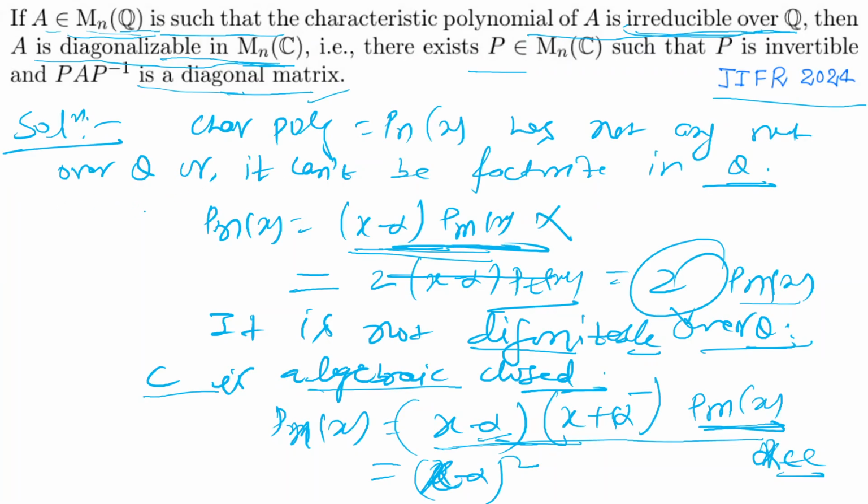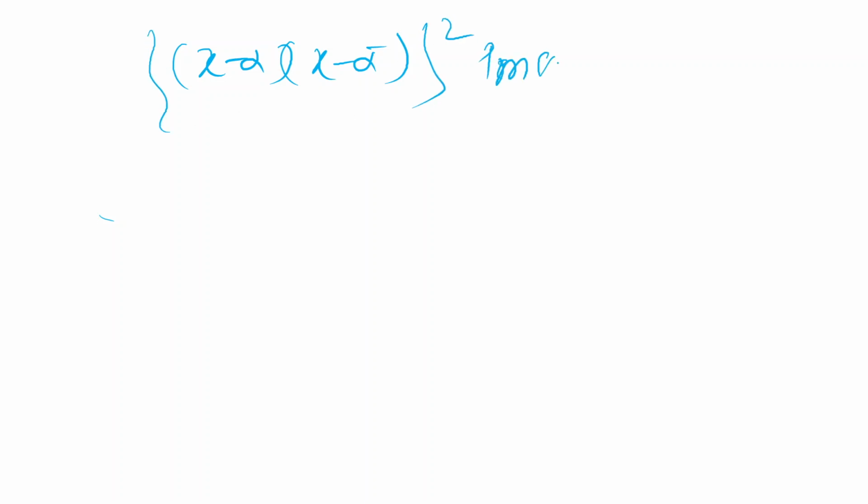This is the fundamental theorem, right? So what will happen? (x minus alpha bar) whole square into P_n. We just break it into one factor. Suppose or assume like this.